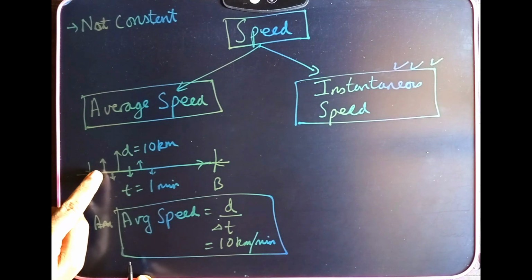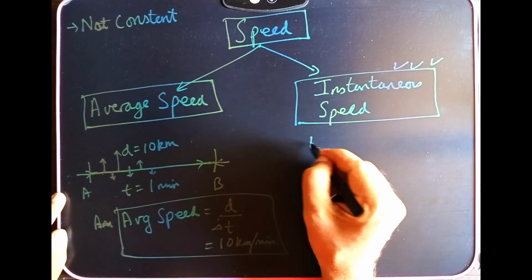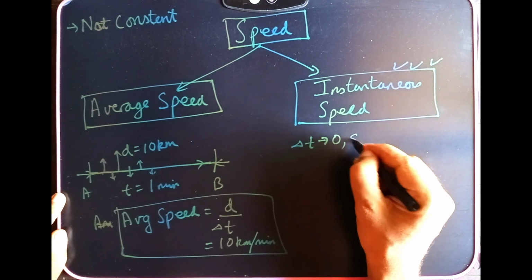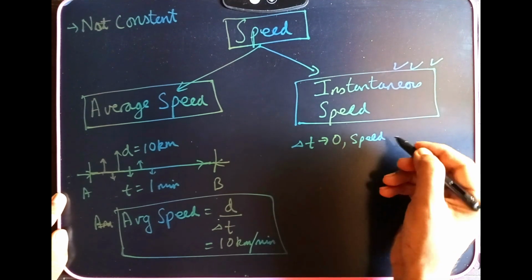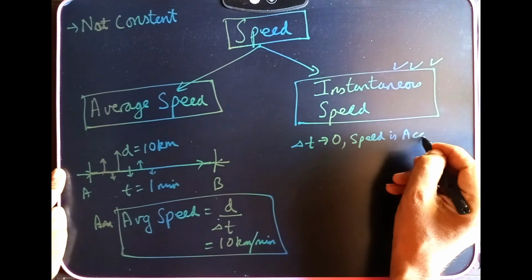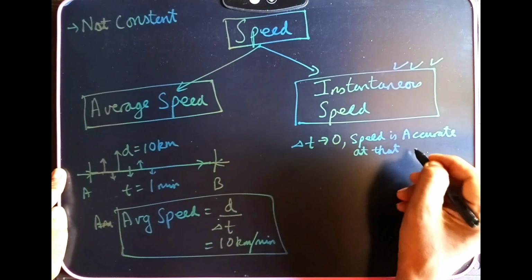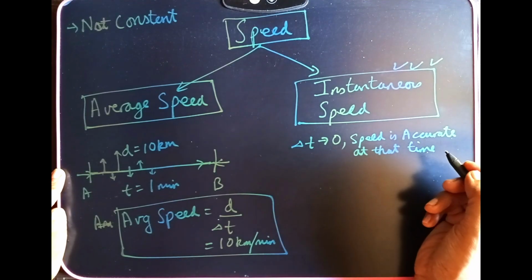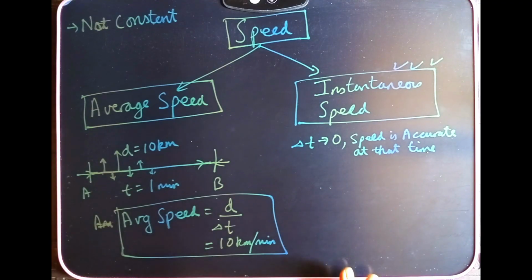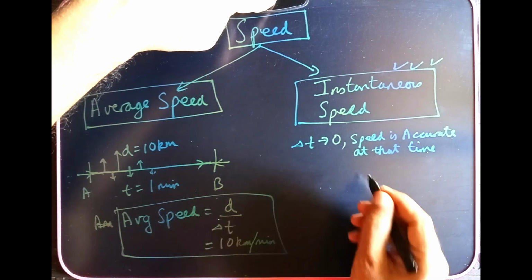But as we know, my speed keeps on changing at different intervals of time. That means as my time period approaches zero, my speed will be accurately measured at that particular instant of time. We'll talk about instantaneous speed in the next slide.